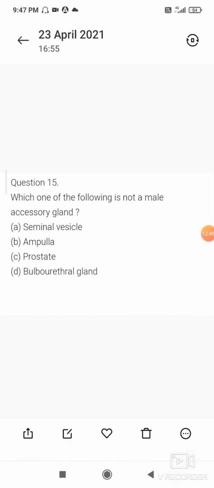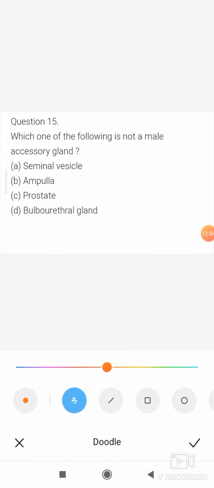Next question, question number 15. Which one of the following is not a male accessory gland? This is a very simple question. See, seminal vesicle, it is a male accessory gland. Prostate, it is also a male accessory gland. Bulbourethral gland, it is also a male accessory gland. But ampulla is not a male accessory gland. So the correct option is B, and that is ampulla.